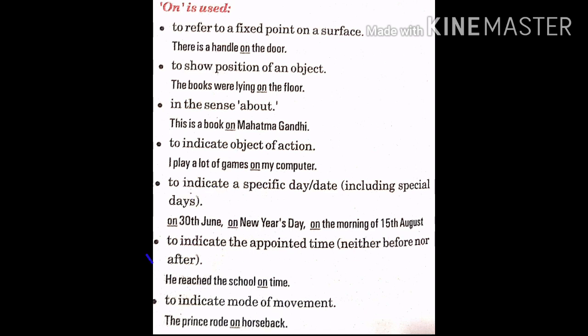Or to indicate the appointed time, neither before nor after. For example, he reached the school on time, neither before time nor after time. Last, to indicate mode of movement, like the prince rode on horseback. How did the prince ride? The prince rode on horseback.